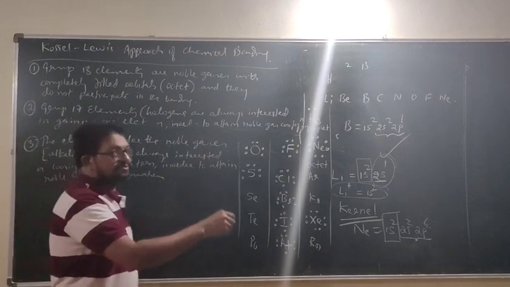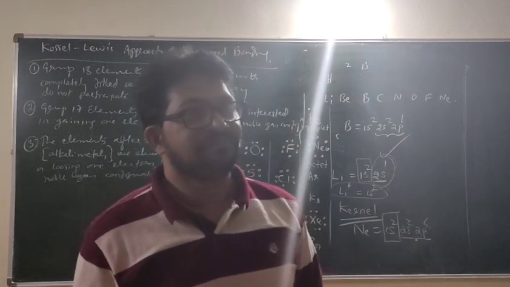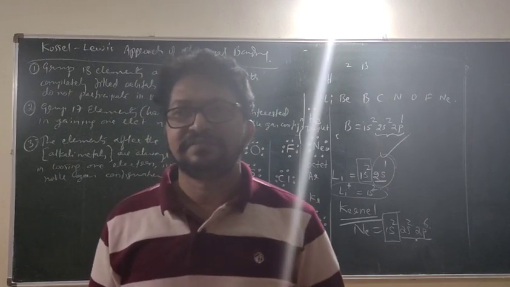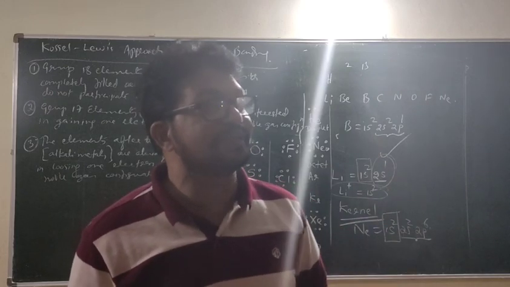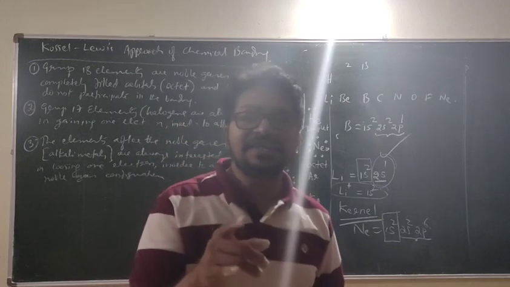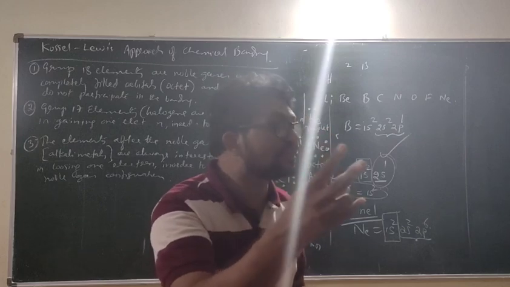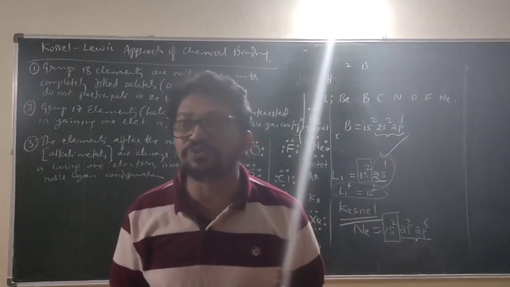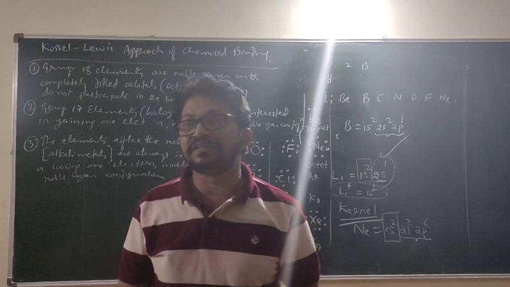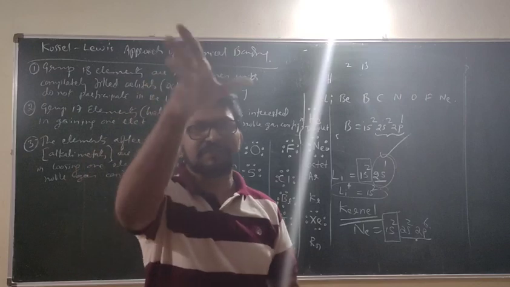Now if I ask you, what about the next element after the noble gas? Alkali metal. What is the next element after alkali metal? Alkaline earth metal. Alkaline earth metals are always interested in losing 2 electrons. That is why the oxidation number is 2. Valency you call as 2 since your earlier high school knowledge, which is not partially correct. Oxidation number is correct.